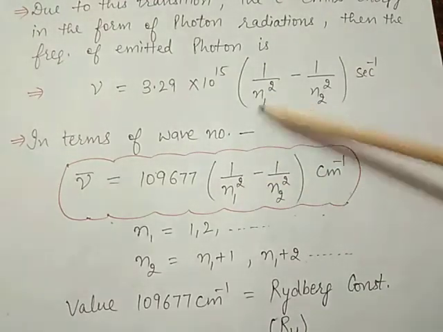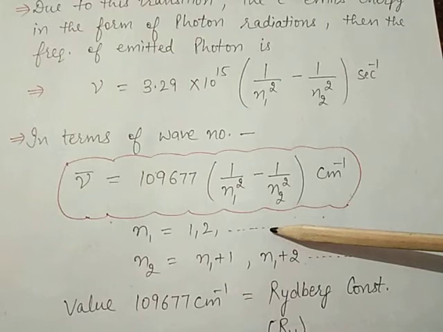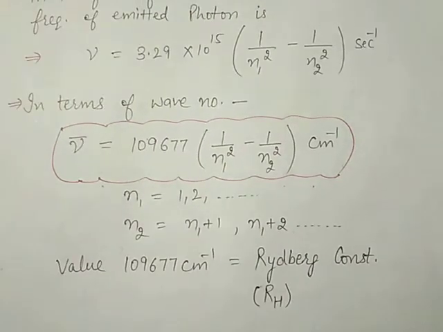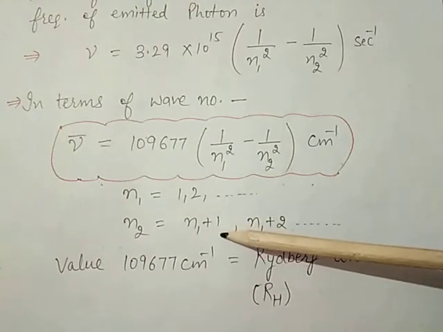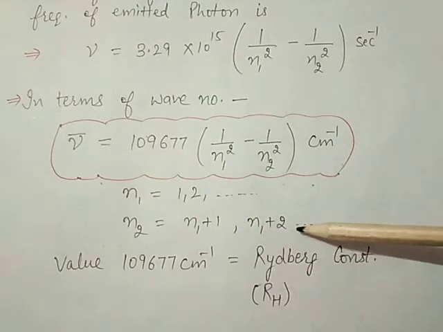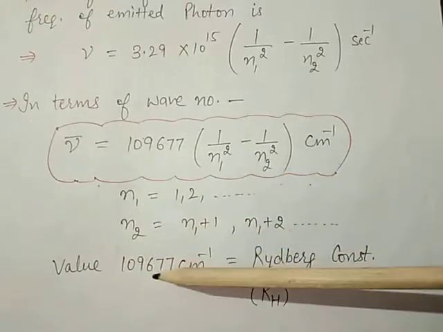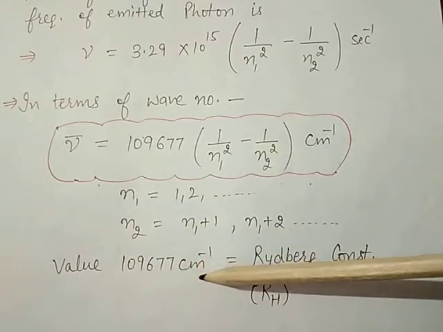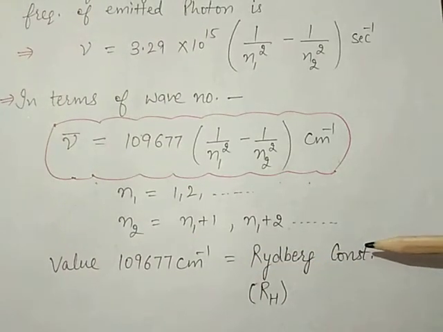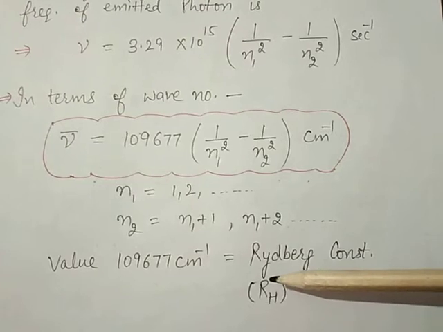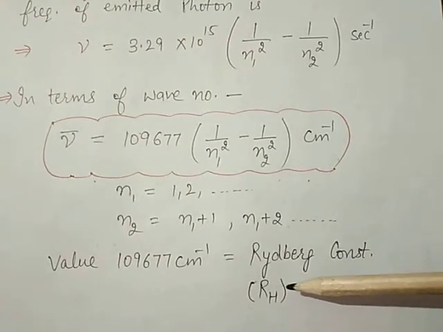Here n1 values are 1, 2, 3 according to the series, and n2 values are n1 plus 1, n1 plus 2, n1 plus 3, and so on. The value 109677 centimeter inverse is the Rydberg constant. It is shown by the symbol RH.